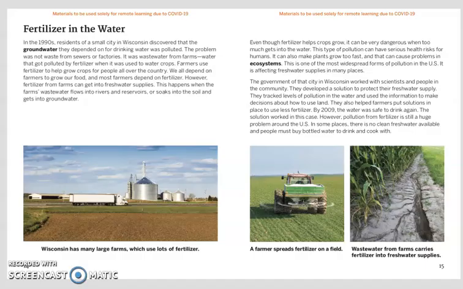This is one of the most widespread forms of pollution in the U.S. It is affecting freshwater supplies in many places. The government of that city in Wisconsin worked with scientists and people in the community. They developed a solution to protect their freshwater supply. They tracked levels of pollution in the water and used the information to make decisions about how to use land. They also helped farmers put solutions in place to use less fertilizer. By 2009, the water was safe to drink again. The solution worked in this case.